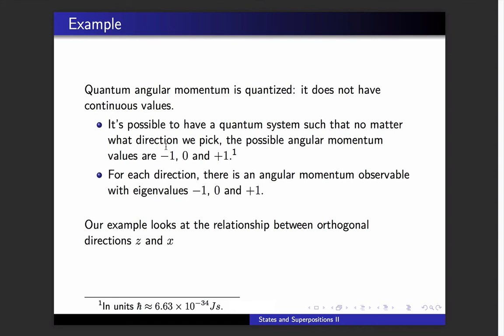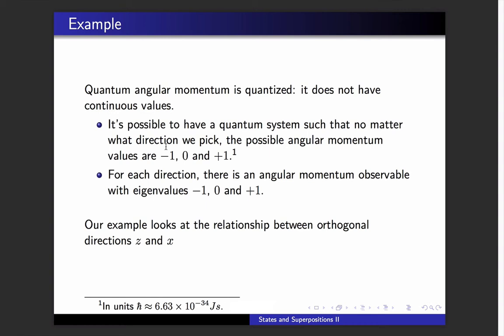Now, quantum angular momentum is an example that we can use to see how this works. We talked about it in the lecture, but we will review quickly here because it's a nice transition to our further example. Angular momentum is the kind of rotational momentum that something has when it's rotating around an axis. When you think about classical things like a spinning ball or a spinning top, the angular momentum around the axis takes a whole continuum of values. It might have a minimum possible value, it might have a maximum possible value, but any of the values in between, all infinitely many, are possible. That's not how it works quantum mechanically.